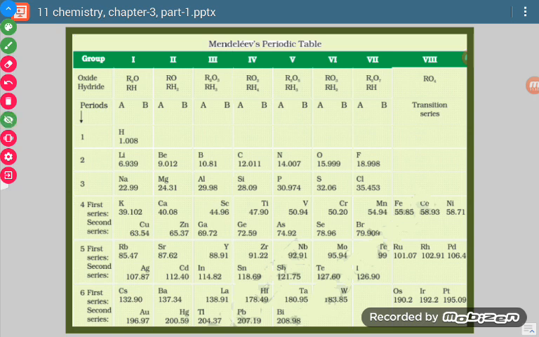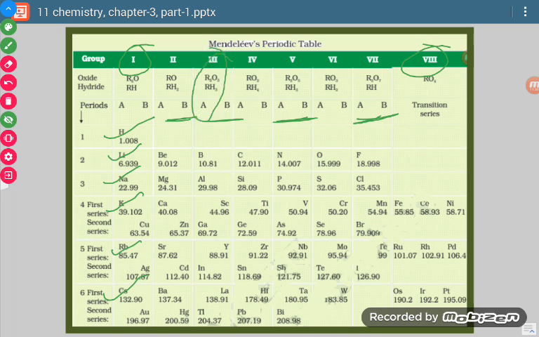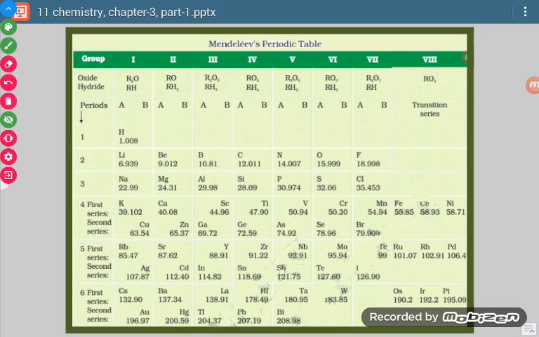In this periodic table there are 6 periods: 1, 2, 3, 4, 5, 6. Similarly there are 8 groups, 1 to 8, subdivided into A and B. Now if I want to see group 3A, how many elements are there? I can draw a line like this. In group 3A there are boron, aluminium, gallium, indium and thallium.